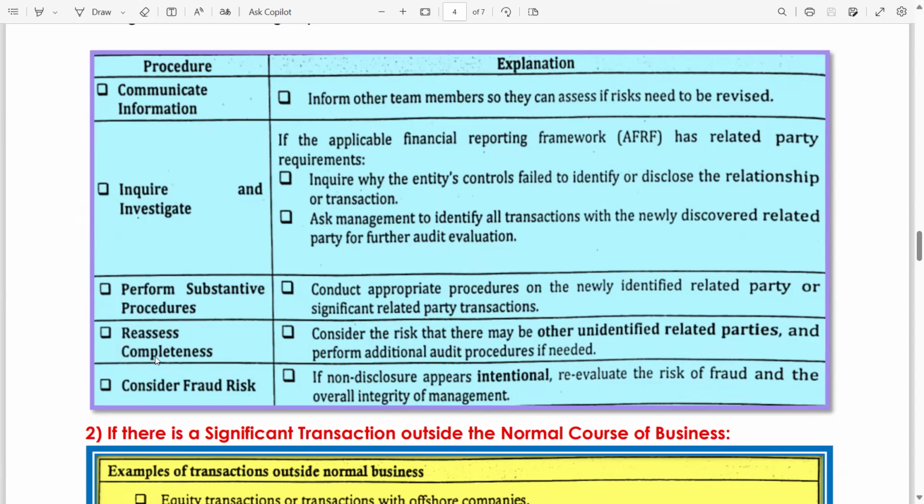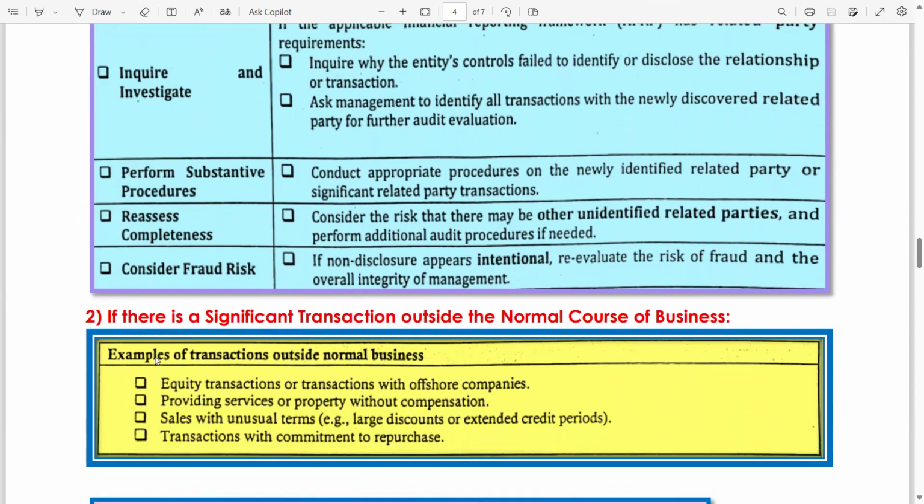Ask management to identify all transactions with the newly discovered related party for further audit evaluation. Once you identify the related parties which management might not have told you about, you ask management to please provide evidence of the transactions that occurred between them. Perform substantive procedures. Conduct appropriate procedures on the newly identified related party or significant related party transactions. Reassess completeness. Why should you reassess completeness?